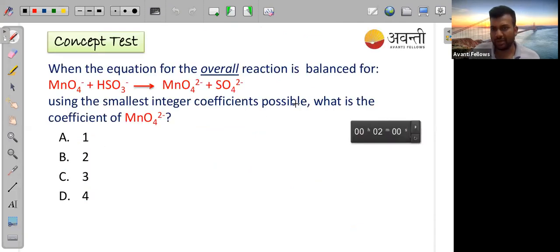Here is another question, but we have less time, so this is your homework question. Please try to solve this question. We'll discuss this in the next class. Here, one reaction is given and it is asking us to find the coefficient of MnO4 2 minus. So try to solve this out. I will share the note, you can write it later also.